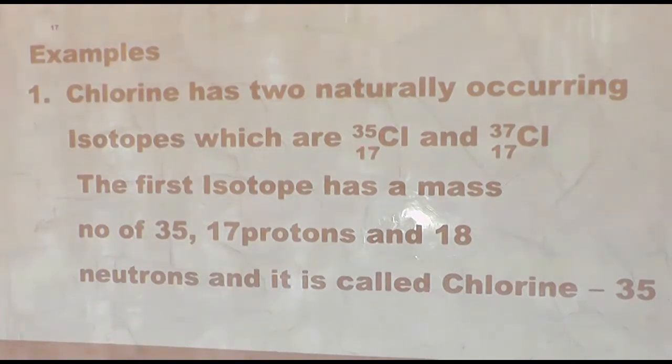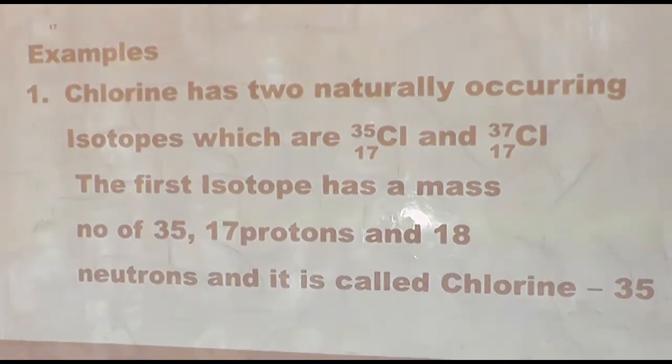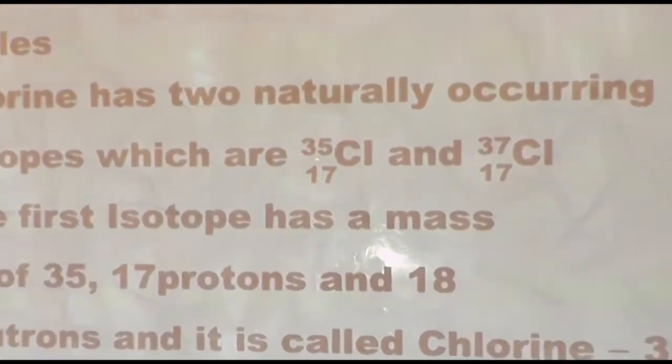The first isotope has a mass number of 35, 17 protons and 18 neutrons. How did we get 18 neutrons? 35 minus 17. The name of this isotope of chlorine is chlorine 35.